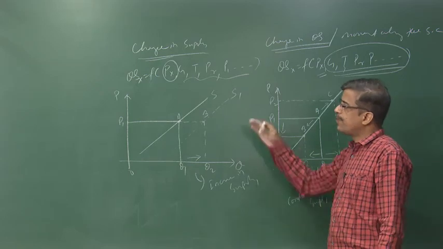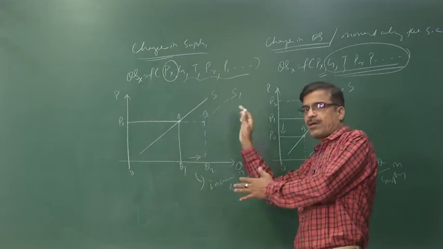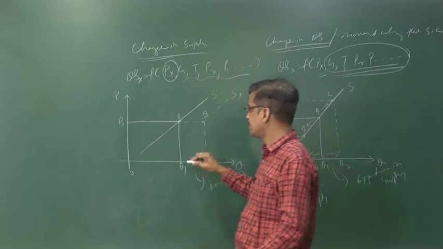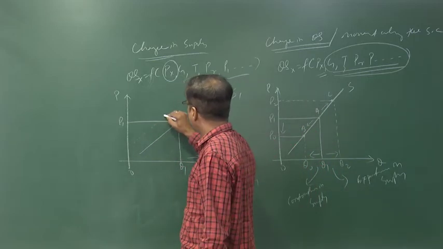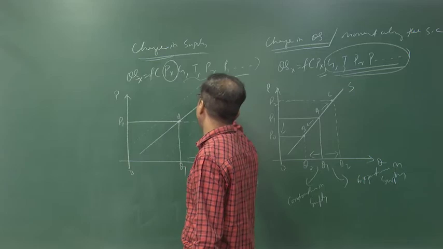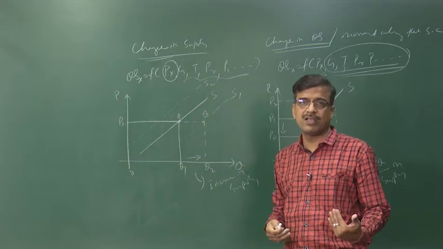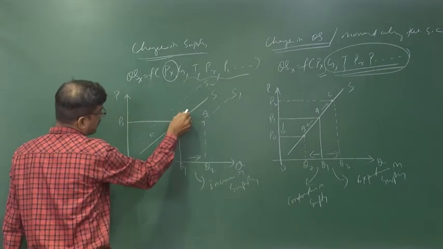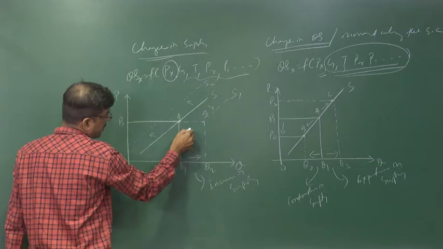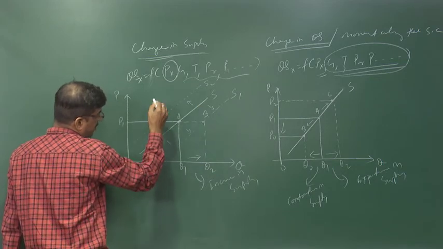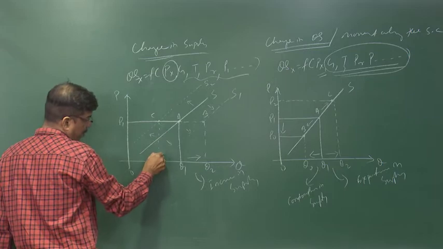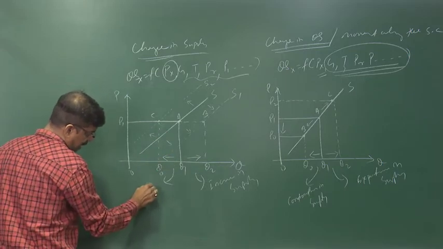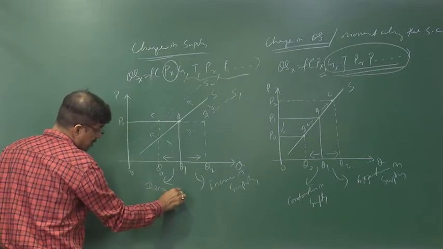So, when other factors increase, the supply curve shifts towards the right. If other factors fall, the supply curve shifts towards the left. Let us say goal, technology, price of raw material, etc. If these fall, then the supply curve shifts towards the left. Initially it shifted towards the right; now it shifts towards the left from A to C, or we move from Q1 to Q0. This is called a decrease in supply.